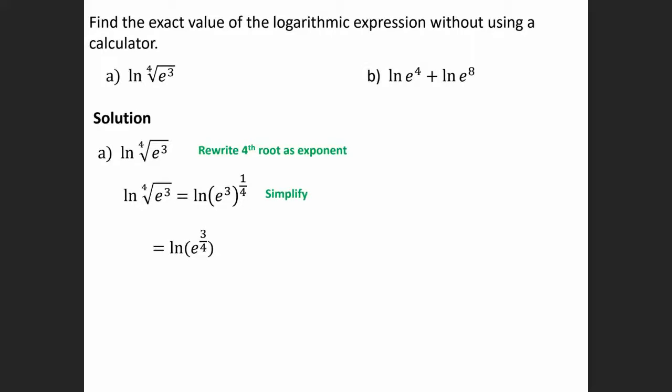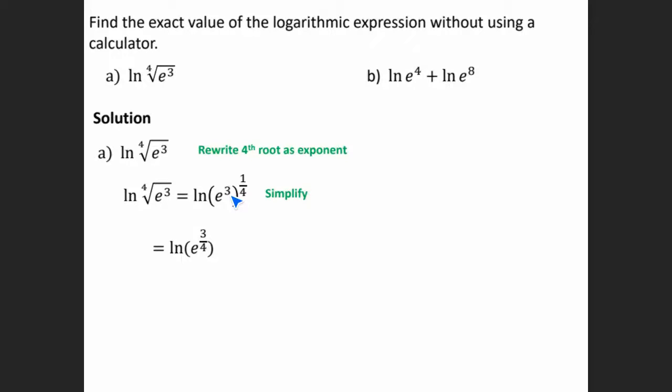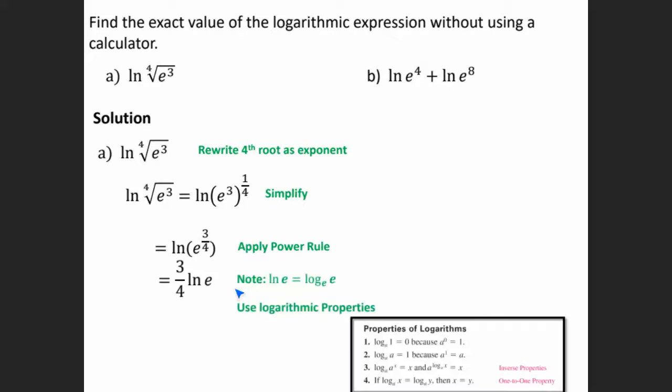Then let's simplify the parentheses and the exponent here. You have an exponent raised to another exponent, so we multiply the two numbers to get e to the 3/4. Now I can use the power rule. The power rule says to take that exponent to the front. So we have 3/4 natural log of e.